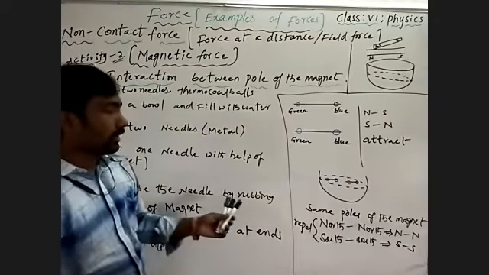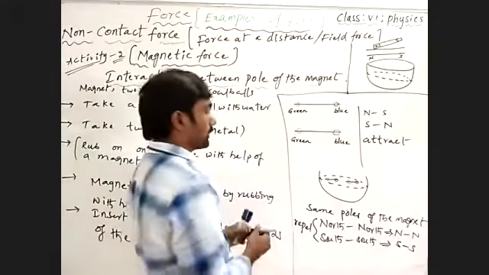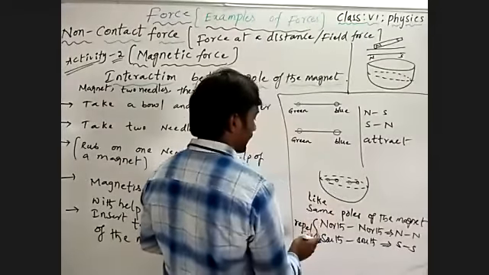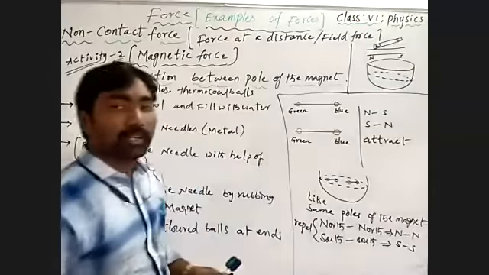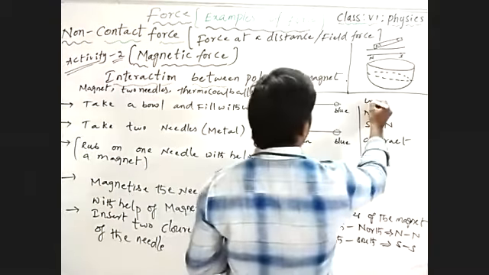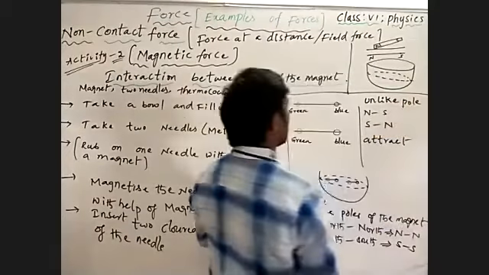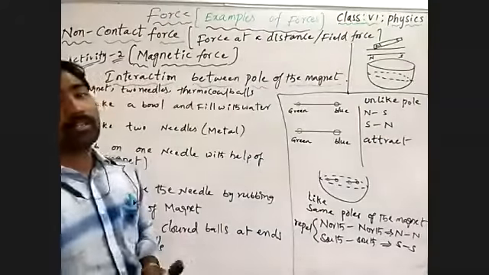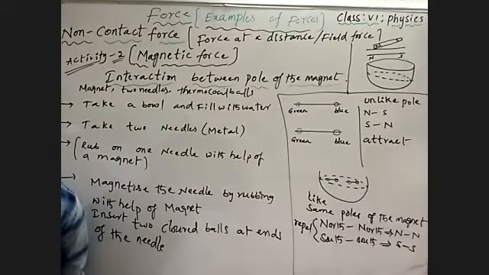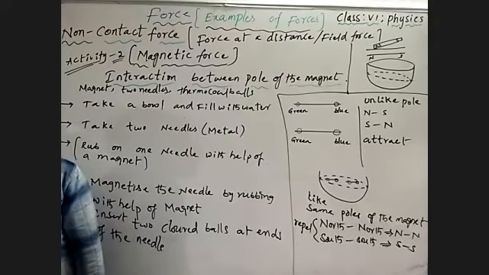So when like poles are in contact, we may observe they repel, means they may push each other and move away from each other. When there are unlike poles, means different poles, they may come in contact with each other, they may be pulled by each other.